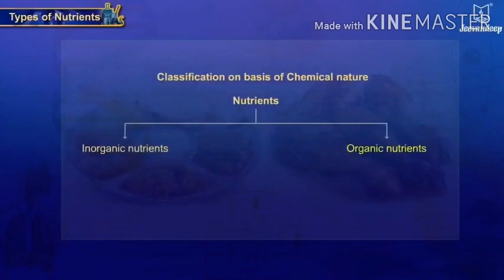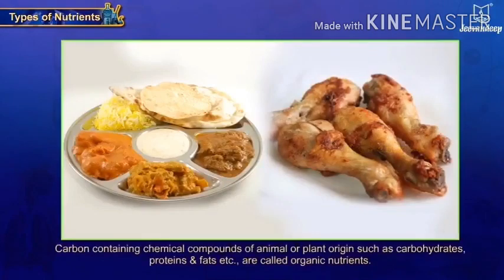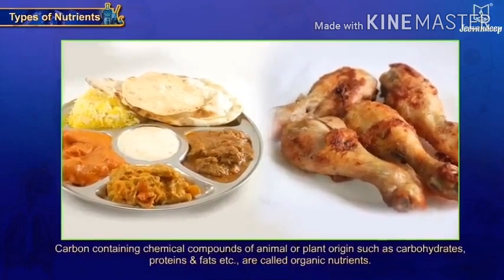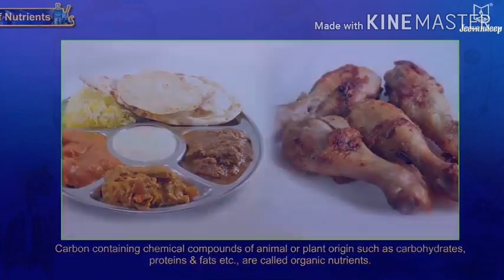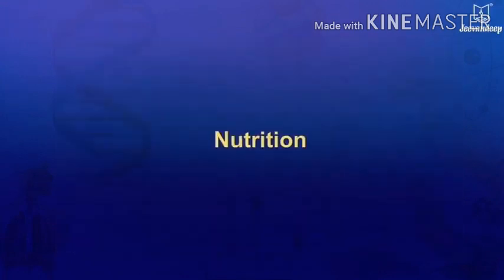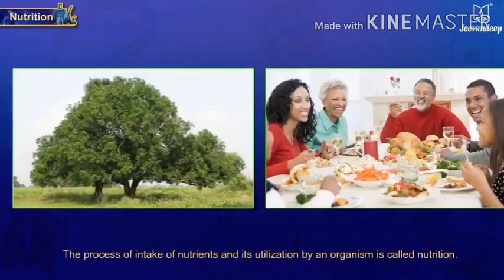So nutrients are organic and inorganic nutrients. Carbon-containing chemical components of animal or plant origin, such as carbohydrates, proteins and fats, are called organic nutrients, because we get this material in organic form. Nutrition is the process of intake of nutrients and their utilization by an organism. How we utilize this energy is nothing but our nutrition.